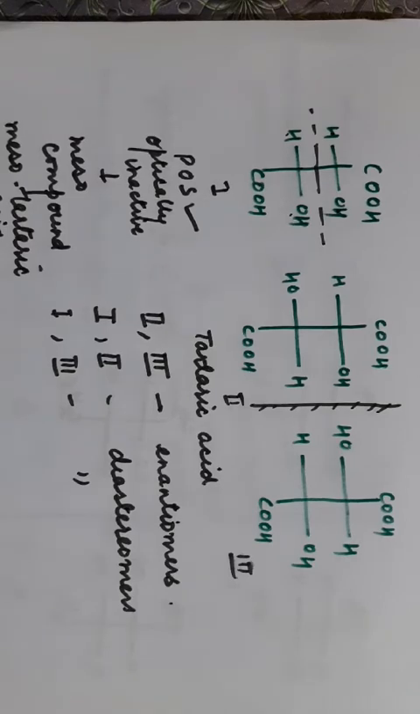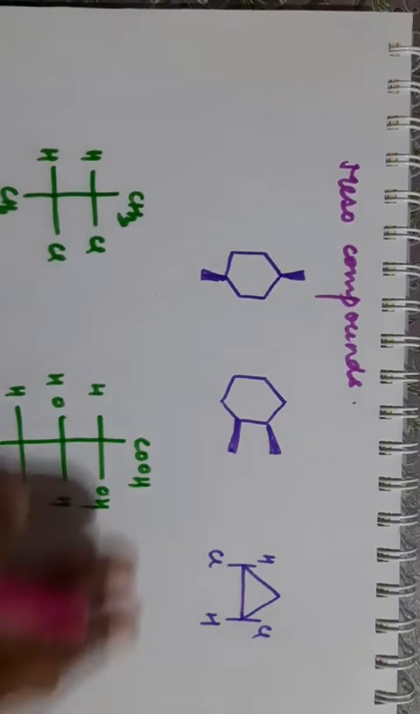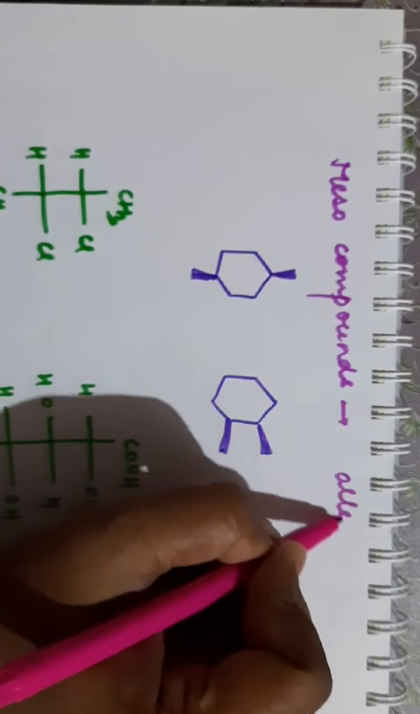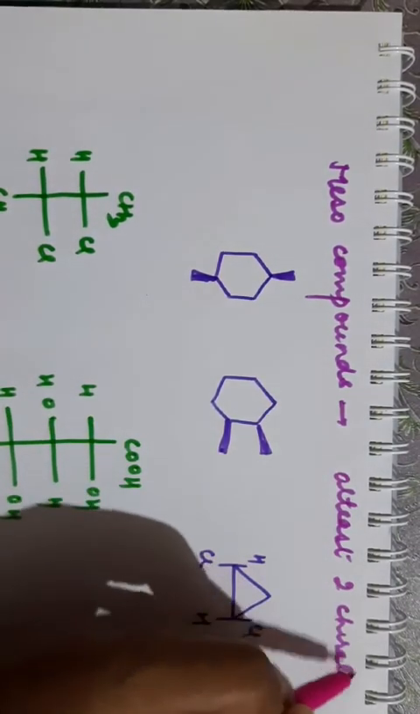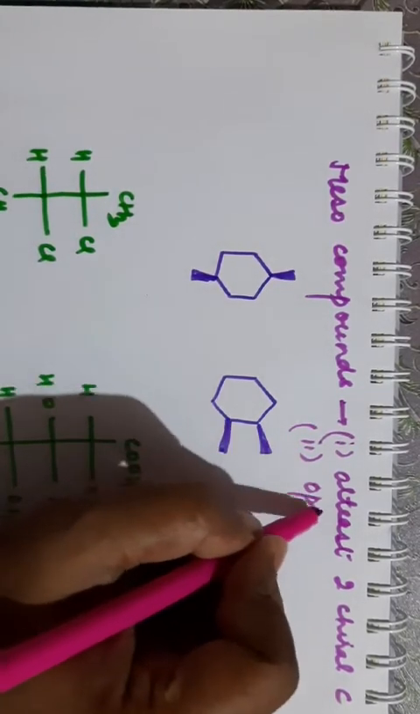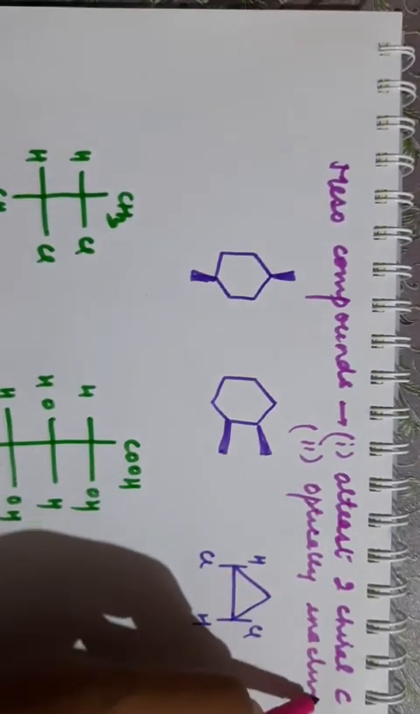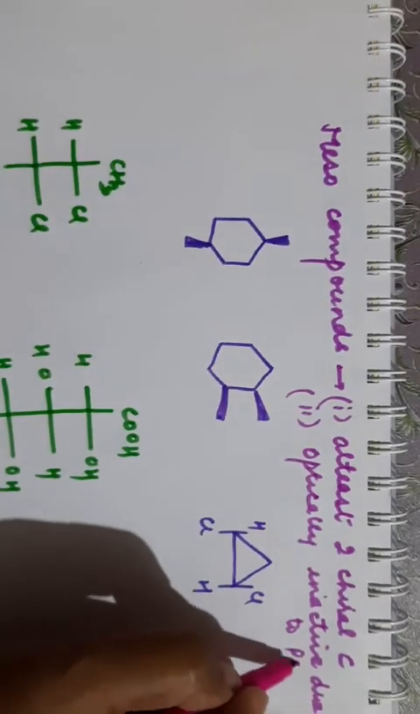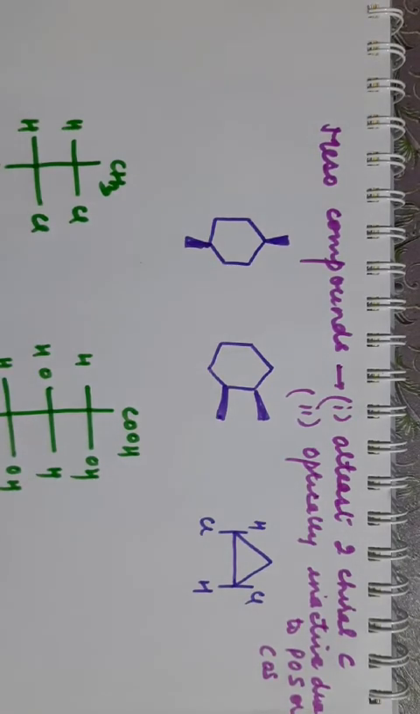Now we will discuss some more examples of mesocompounds. Just now we have discussed what are mesocompounds. Mesocompounds are those which have at least 2 chiral carbons. These are the 2 essential conditions. So you must remember at least 2 chiral carbons must be present. And second, it is optically inactive due to either POS or COS. Either POS is present or COS is present.